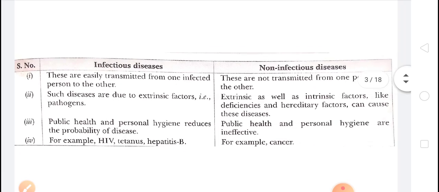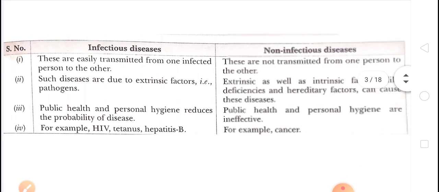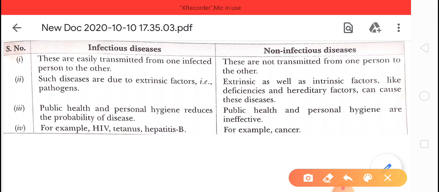You can easily understand. A difference is written there, between infectious diseases and non-infectious diseases. Okay, first point, the infectious disease can easily be transmitted from one infected person to another. But non-infectious diseases are not transmitted from one person to another.